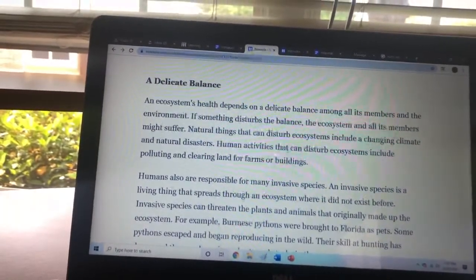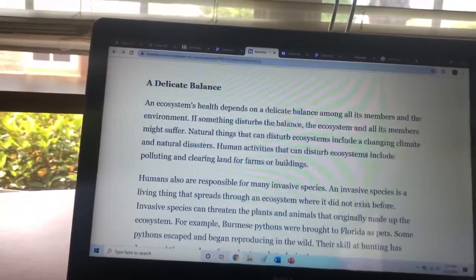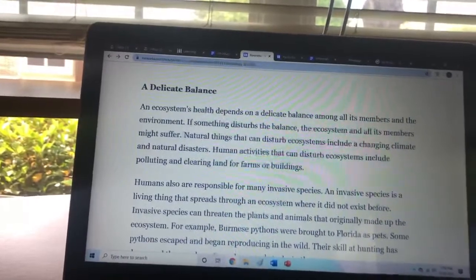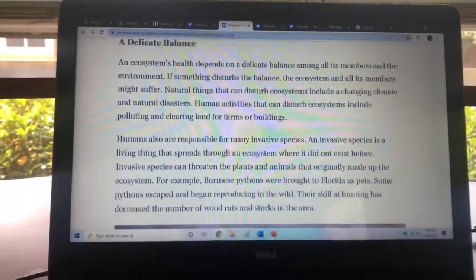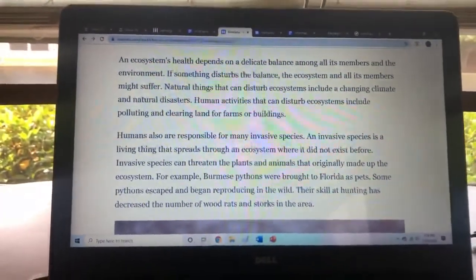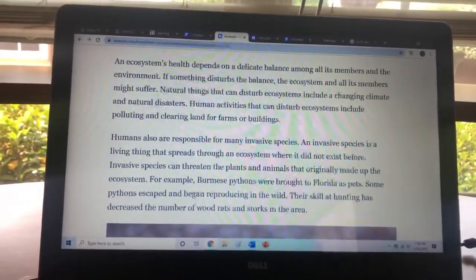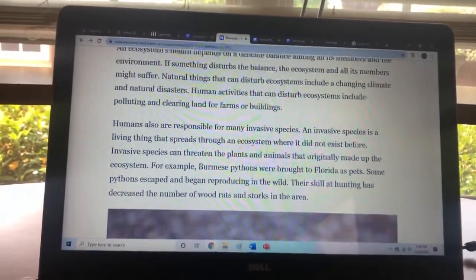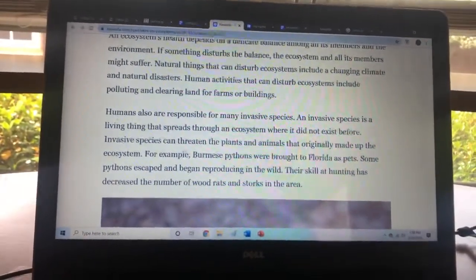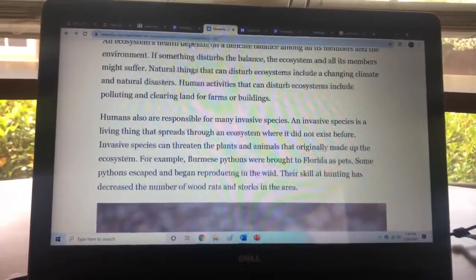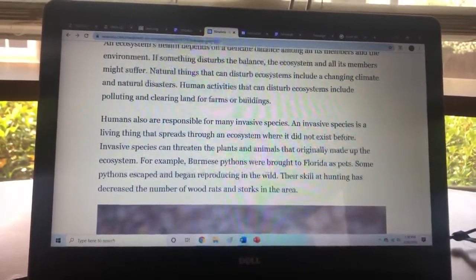Human activities that can disturb ecosystems include polluting and clearing land for farms and buildings. Humans are also responsible for many invasive species. An invasive species is a living thing that spreads through an ecosystem where it did not exist before. Invasive species can threaten the plants and animals that originally made up that ecosystem.